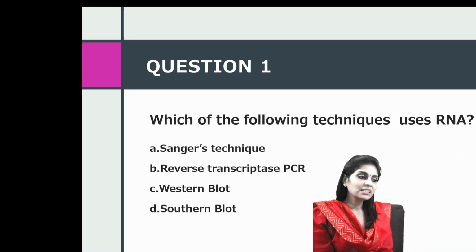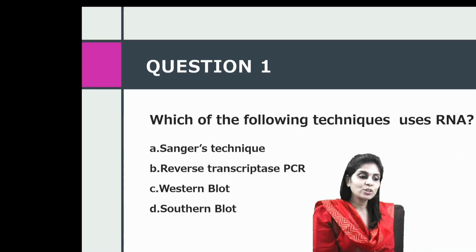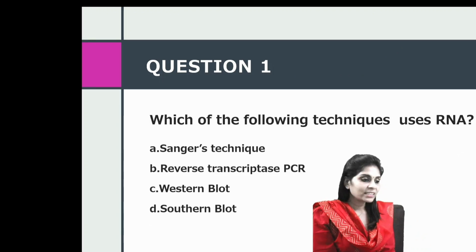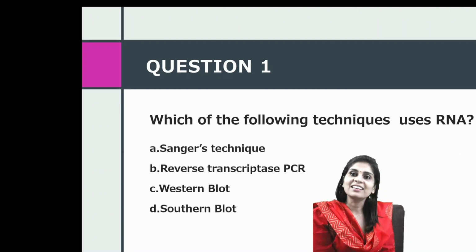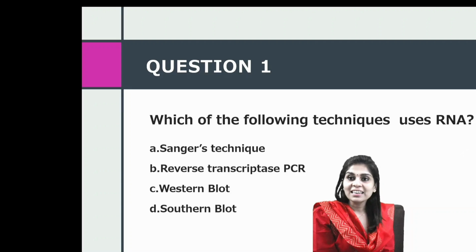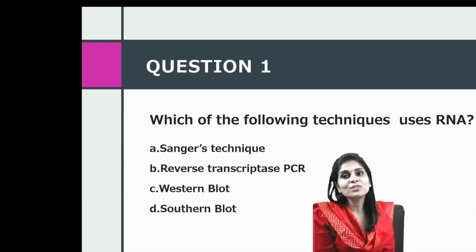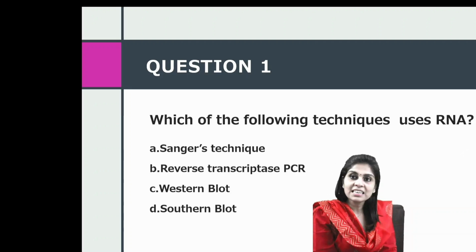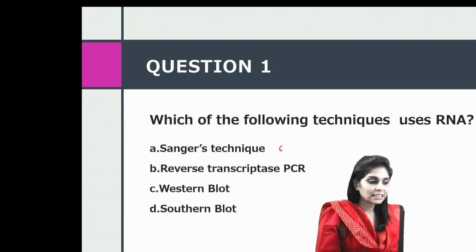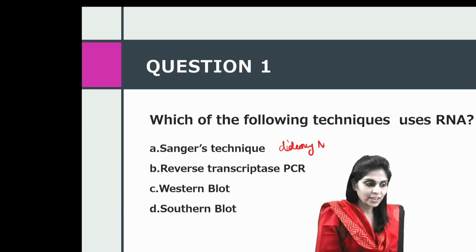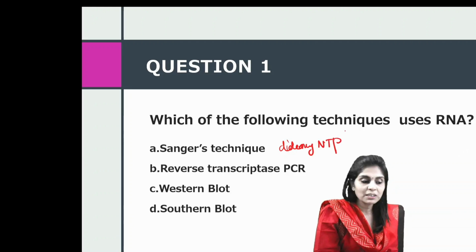So the first question is, which of the following techniques uses RNA? Now let's exclude choices one by one. The first choice is Sanger's technique. What is it that we know about Sanger? Sanger was the first person to sequence DNA, and to sequence DNA, the method or the technique which he used was Sanger's dideoxy NTP method. Yes, it is Sanger's dideoxynucleotide triphosphate method or termination method.